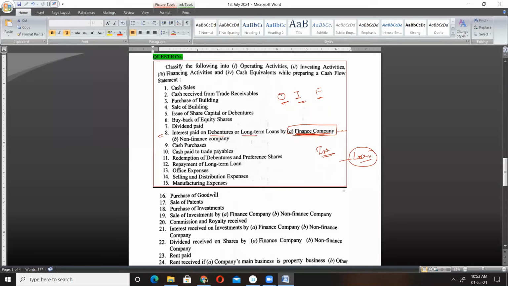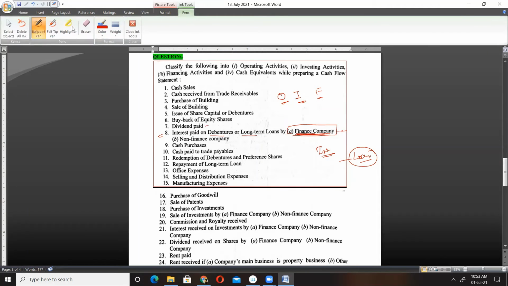Chalo. Sir, what was question number 7? Are you asking number 7, Tanya? Yes, sir. Number 7, you see here we have dividend paid. Here it is not mentioned what kind of company it is, so let's assume this is a normal company.